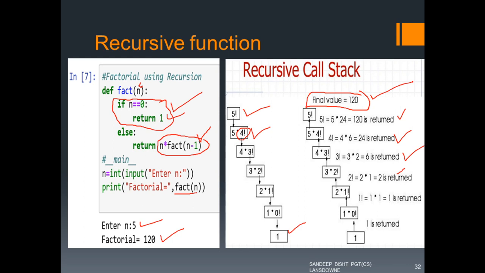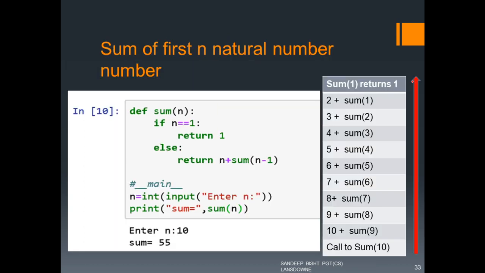So I hope you all must have understood this recursive call and this recursive stack that I have tried to explain.